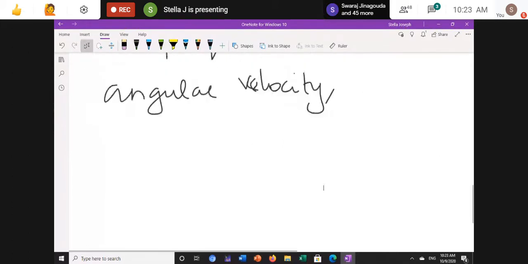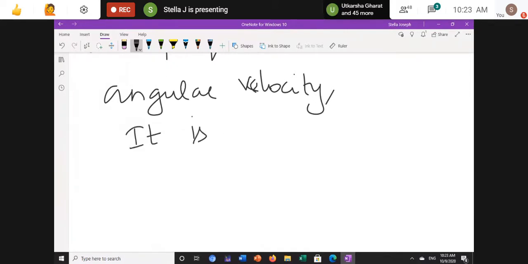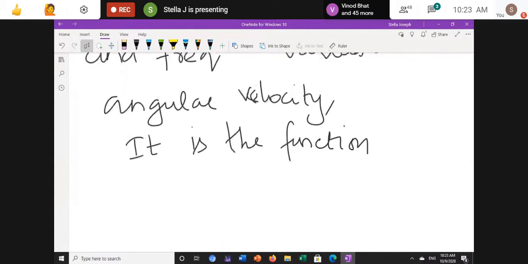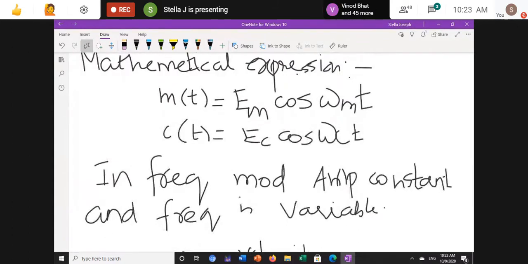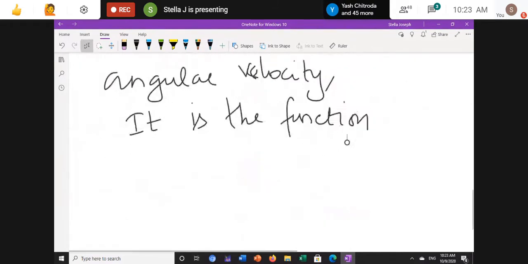So this angular velocity, how are we going to find it out? Angular velocity is a function of how many angular velocities do we have? Two. We have two angular velocities, omega m and omega c: the carrier's angular velocity and the message signal's angular velocity.